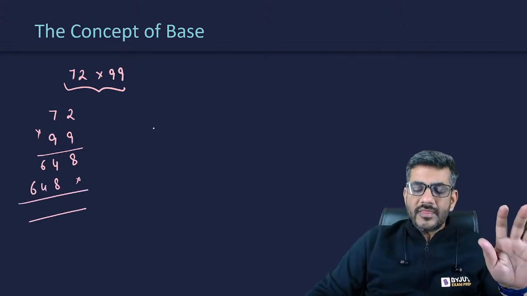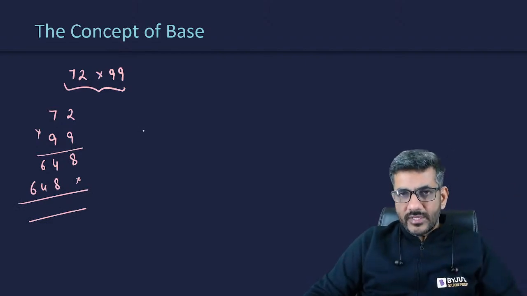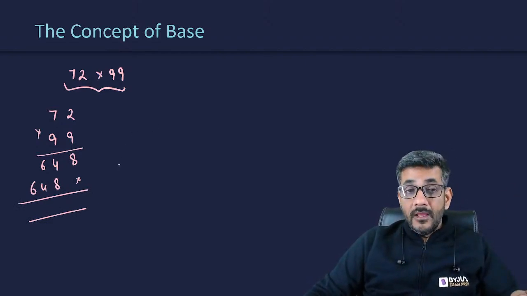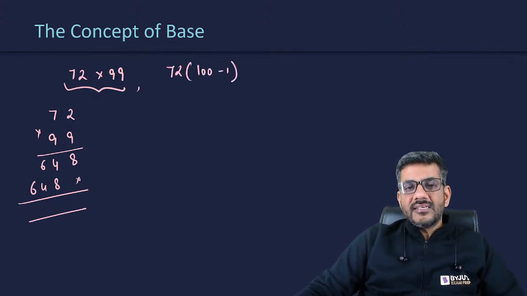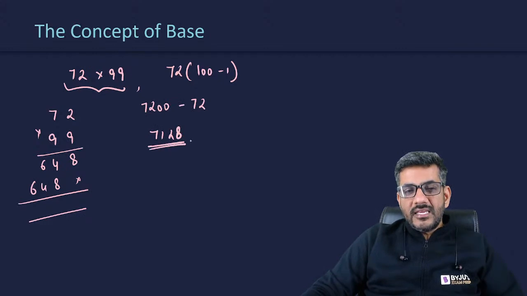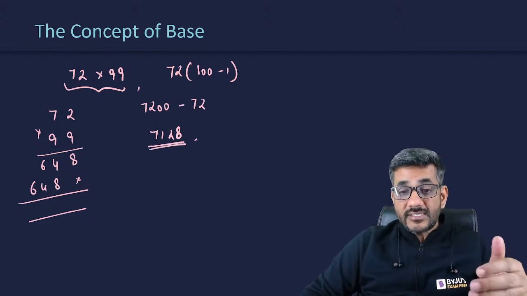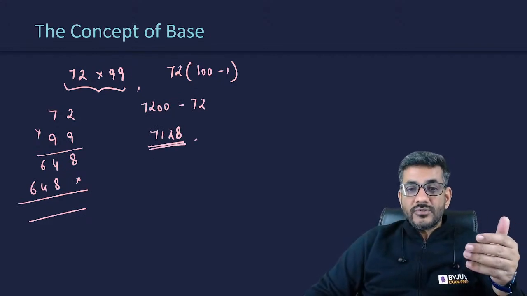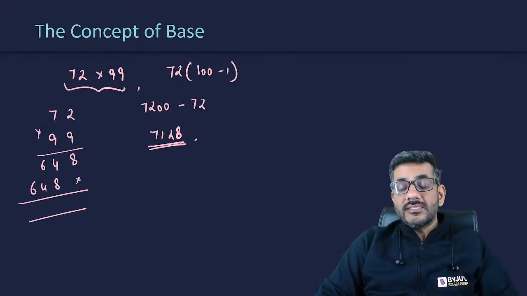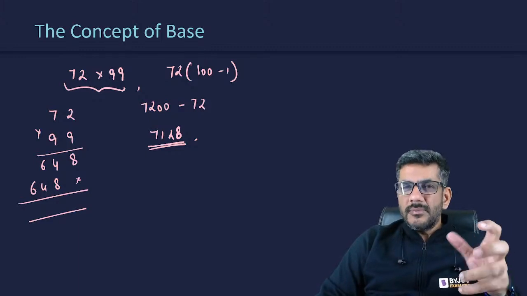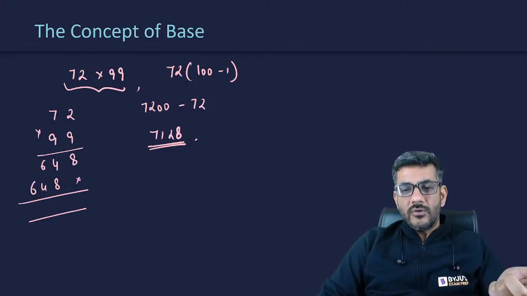There's nothing wrong with that. That is the general method of doing the question. But if you have to do it fast, once again, I'm pretty sure that most of you would write 99 as 100 minus 1, so that it becomes 72 into 100 minus 72, and you can get the answer not only fast, but probably even mentally. You don't even require a copy or pen with you. With a little bit of mental work you can calculate it.